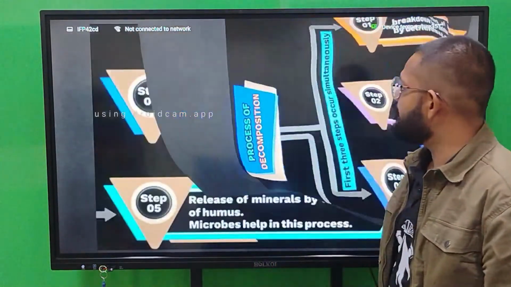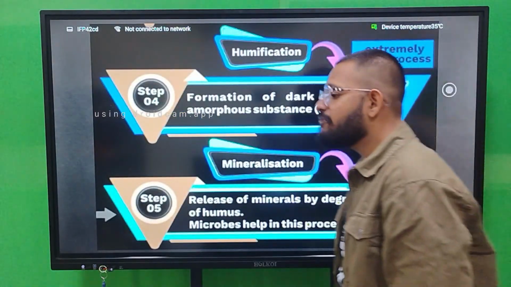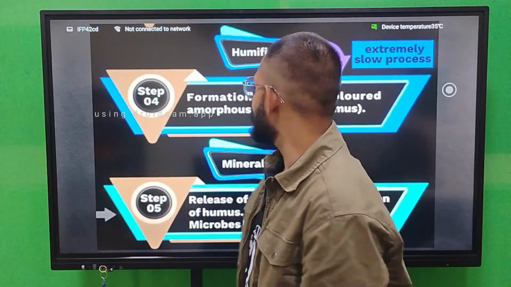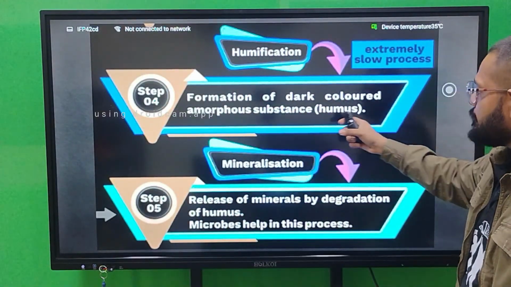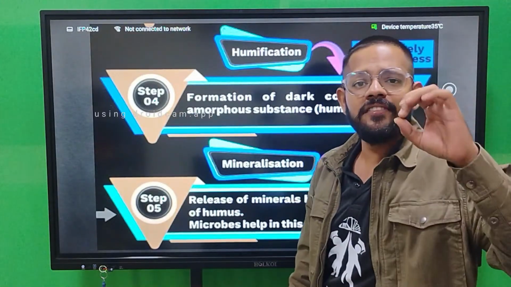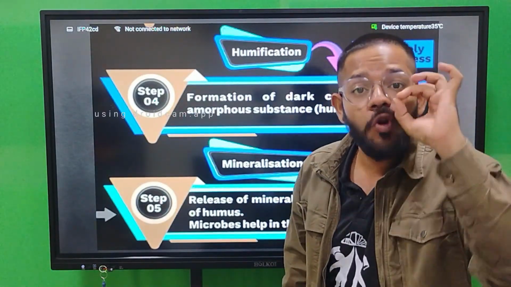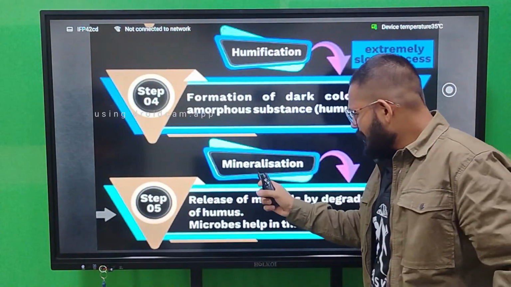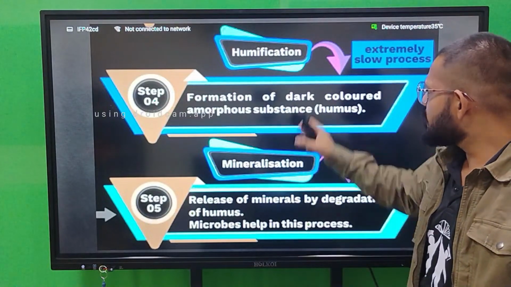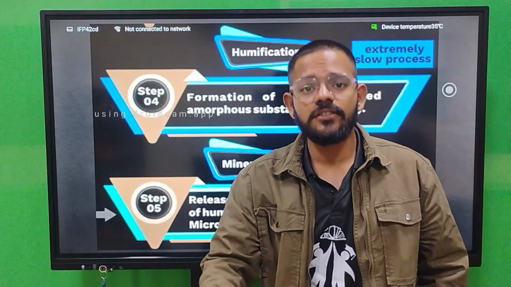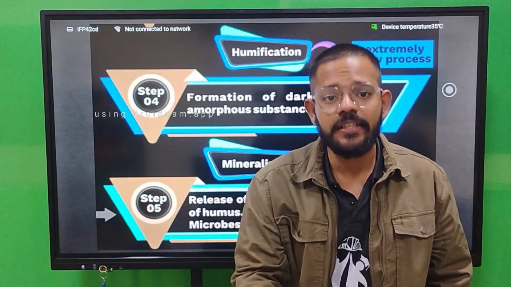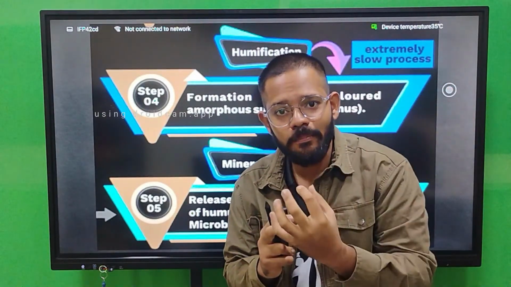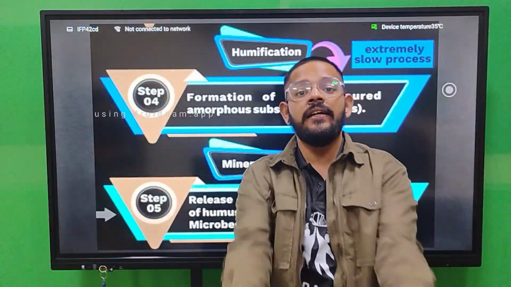Next we have humification, which means formation of a dark amorphous substance called humus. The formation of dark colored amorphous substance humus is called humification, and this step is the slowest step of the decomposition process. Then last is mineralization. Now that humus gets decomposed, degraded, and it releases its inorganic matter inside the soil, and the soil absorbs that, and the nutrient power of the soil increases.